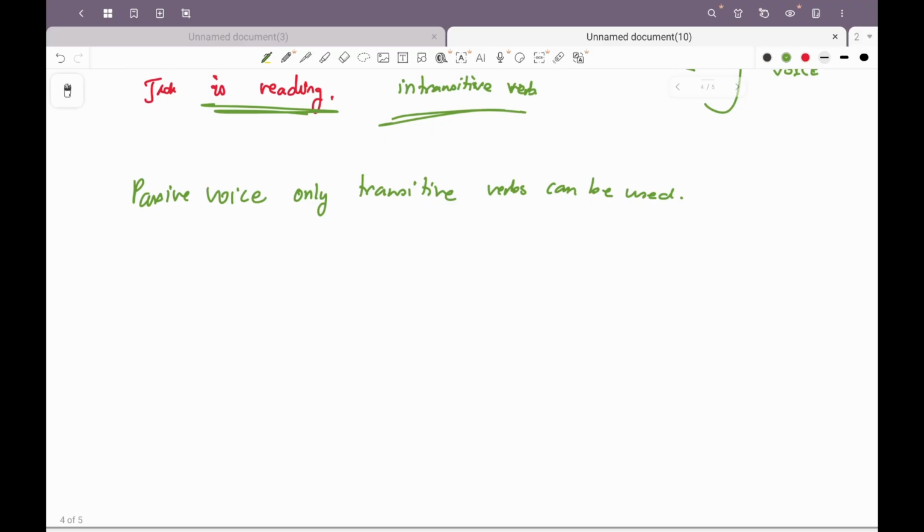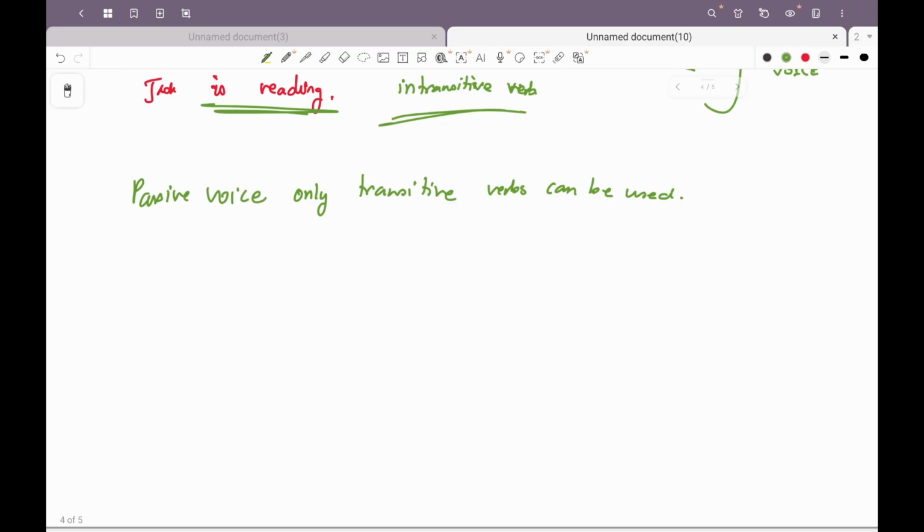And use active voice when we want to focus more on the person who is doing it, right? So in case if we are talking about mistakes of somebody or a group member, then we will use passive voice. Why? Because we want to shift the emphasis from the person who is doing it into the action, so that we move into a more corrective mode. How can I repair the mistake, rather than who is to be blamed for a particular action, right?